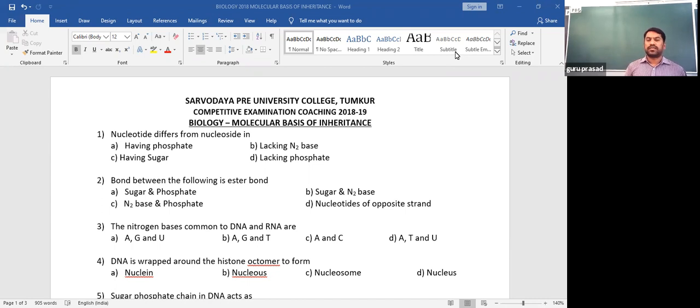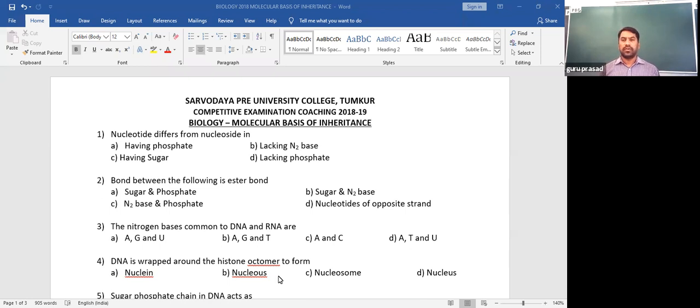So nucleolus is one more structure, mainly made up of protein and RNA, found inside the nucleus as a darkly stained spherical structure responsible for synthesizing the ribosomes. It is made up of protein and RNA, not DNA, and they are not wrapped around each other. Compositionally it is protein and RNA, not DNA and protein, and not an octamer of histone protein. So nucleosome, this is the answer.